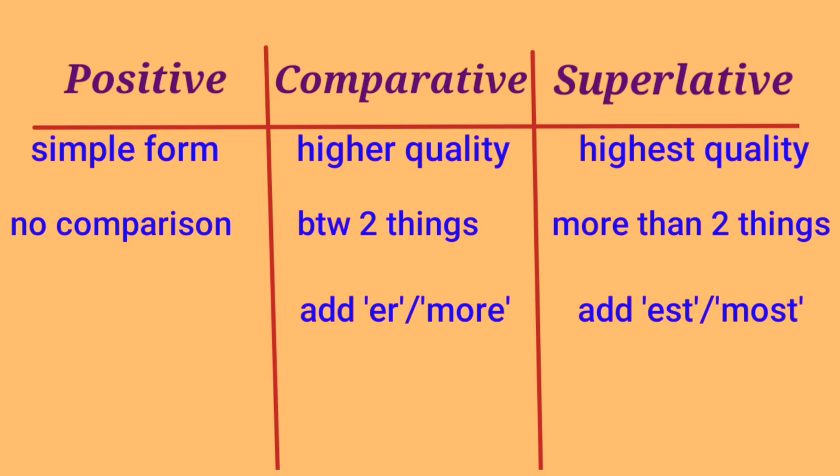Let's review the points. Positive degree. This is an adjective that denotes simple quality and no comparison is made. Second one, comparative degree. It is an adjective that denotes higher quality, and comparison is made between two things by adding er or more. Third one, superlative degree. It is an adjective that denotes the highest quality, and more than two things are compared by adding est or most.